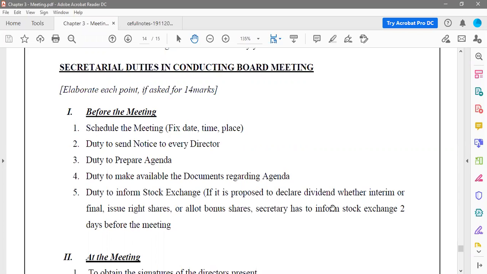Then they have to allot bonus shares. Now allotment of bonus shares, these are extra shares that will be given to the shareholders. The amount will not change for the shareholders, just the number of shares will increase. So in that scenario, again, since the number of shares is going to increase, they'll have to inform the stock exchange about the increase in number of shares, and that proportion of increase also has to be informed to the stock exchange.